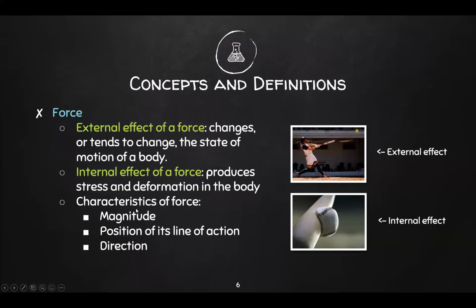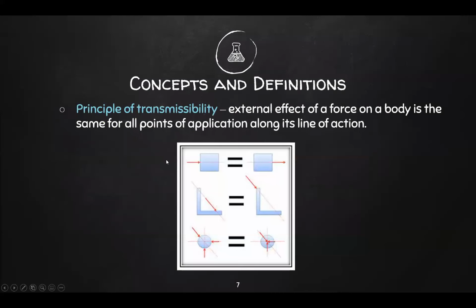Now, the three characteristics of force are magnitude, position of its line of action, and direction. Magnitude and direction are pretty much self-explanatory, so let's focus on position of its line of action. Now, position of its line of action, or just line of action, is the path your force takes or follows. Within that, it follows the principle of transmissibility. So according to this, external effect of a force on a body is the same for all points of application along its line of action.